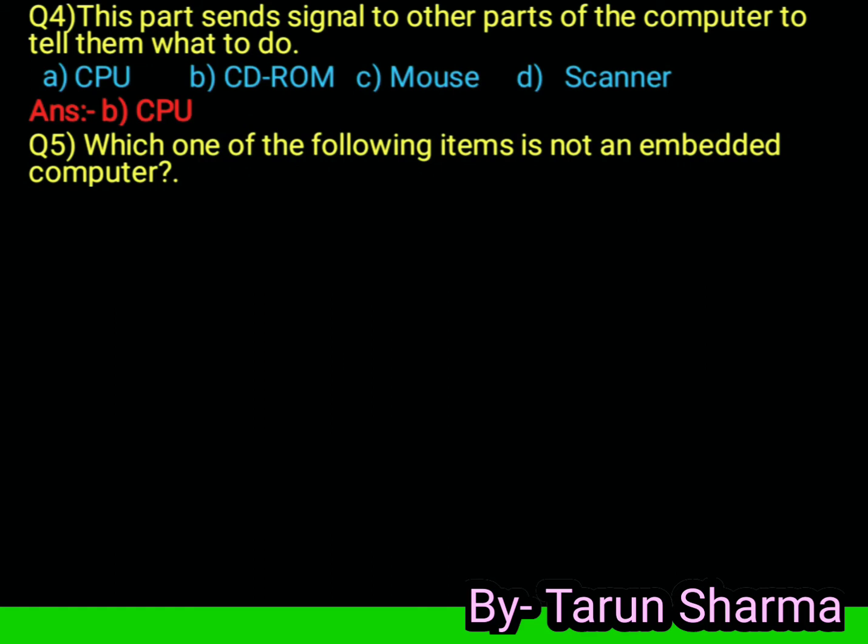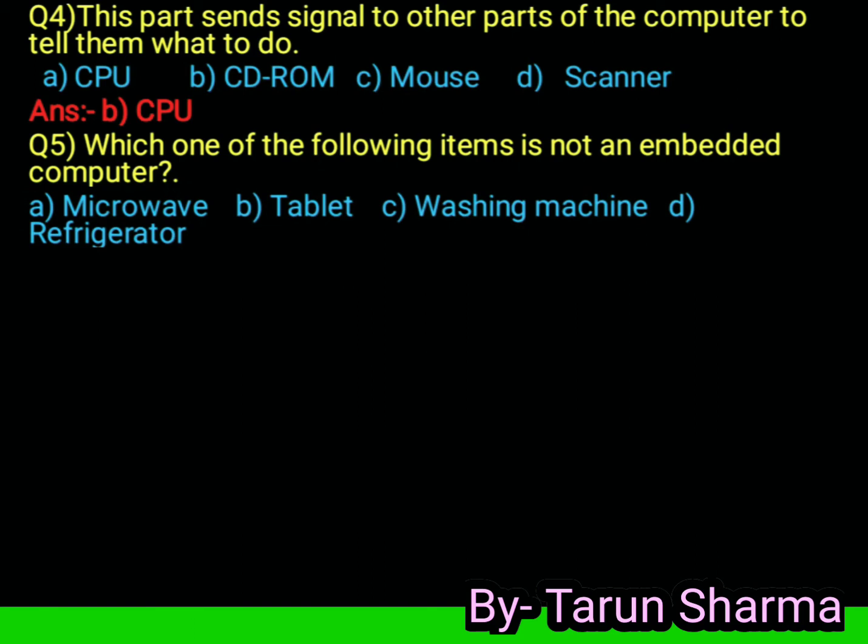Question 5. Which one of the following items is not an embedded computer? Option A microwave, option B tablet, option C washing machine, and option D refrigerator.